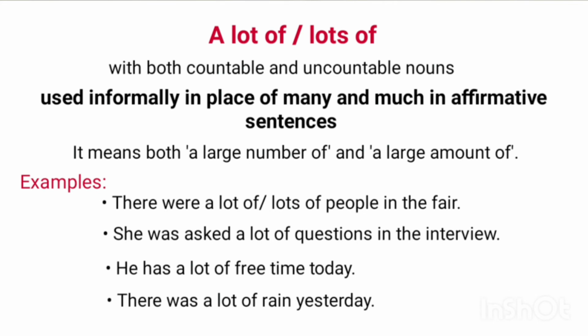Next is a lot of or lots of. We use it with both countable and uncountable nouns. It is used informally in place of many and much in affirmative sentences. It means a large number of when it is used in place of many, and a large amount of when it is used in place of much. A lot of is informal and lots of is more informal.